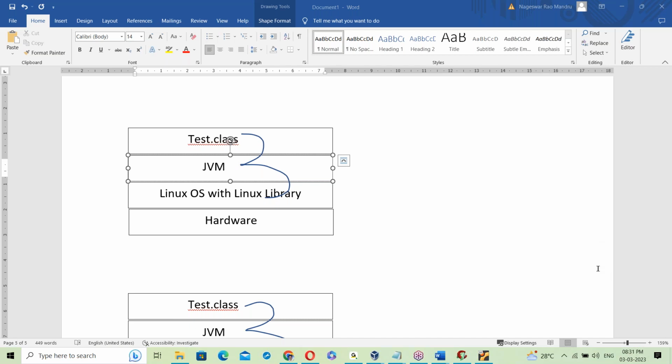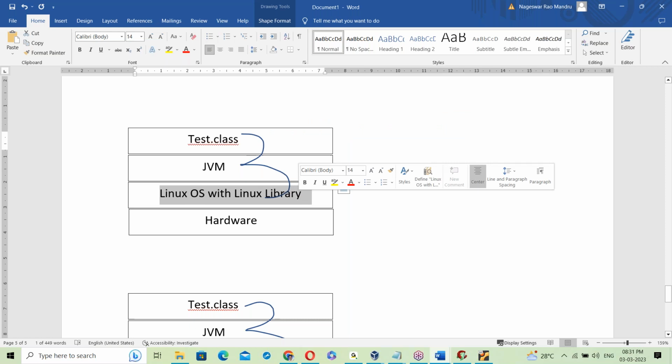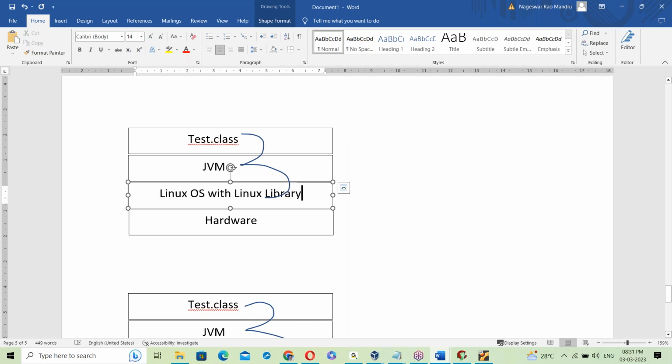Vishal asks: how does a Java program execute before it becomes platform independent? The JVM takes the test dot class file and links it with the OS library. But before linking with the OS library, it is first converted into binary format.